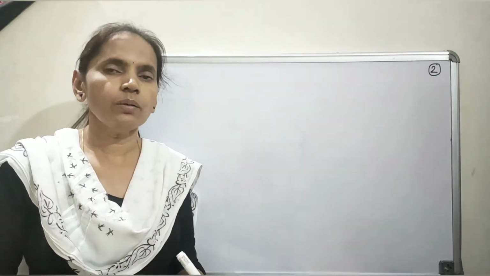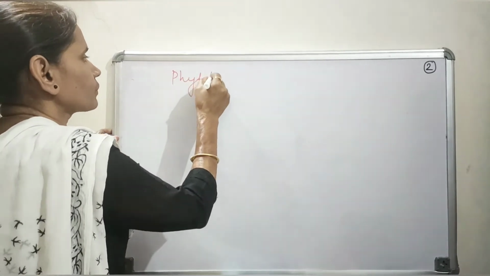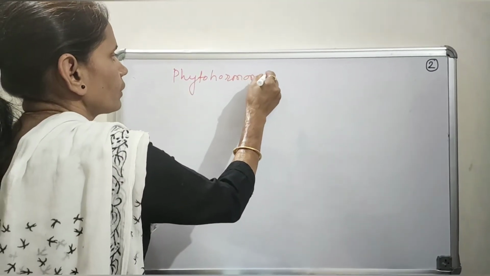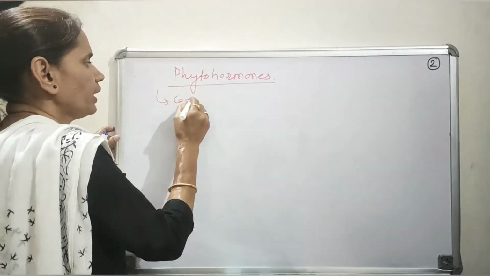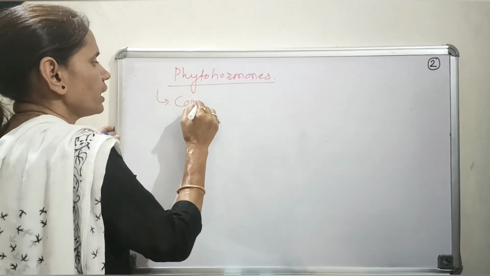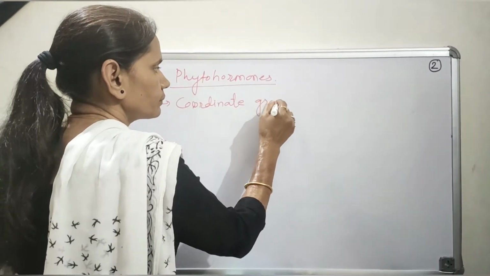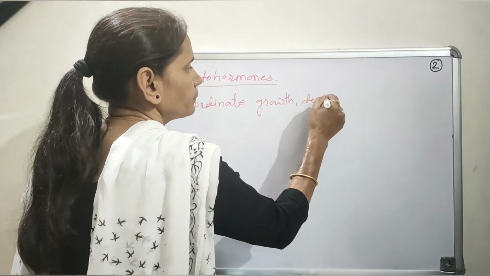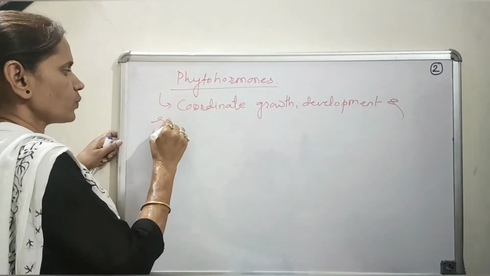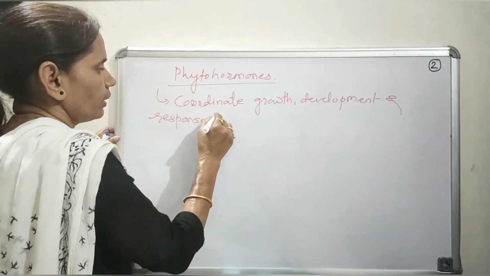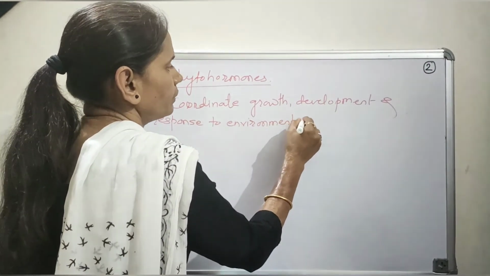The plants have a variety of hormones that we call phytohormones. These phytohormones coordinate growth, development, and response to the environment in plants.